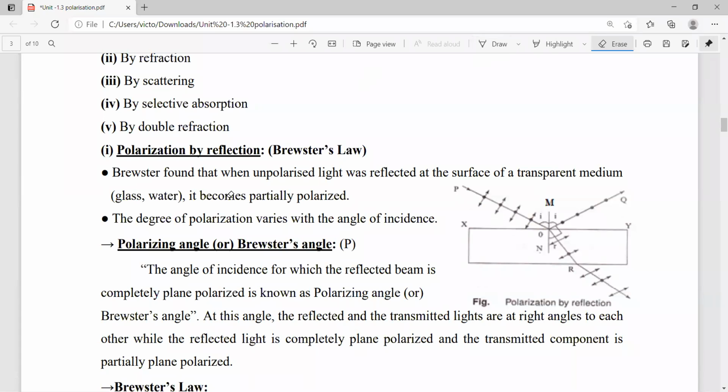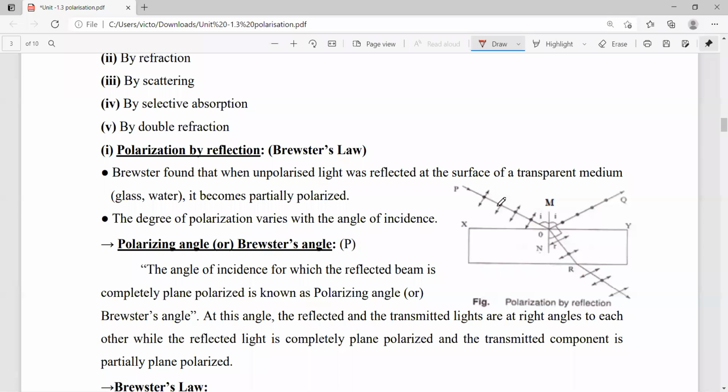Brewster found that when an unpolarized light was reflected at the surface of a transparent medium like glass or water, it becomes partially polarized. So for example, here XY is any transparent medium.